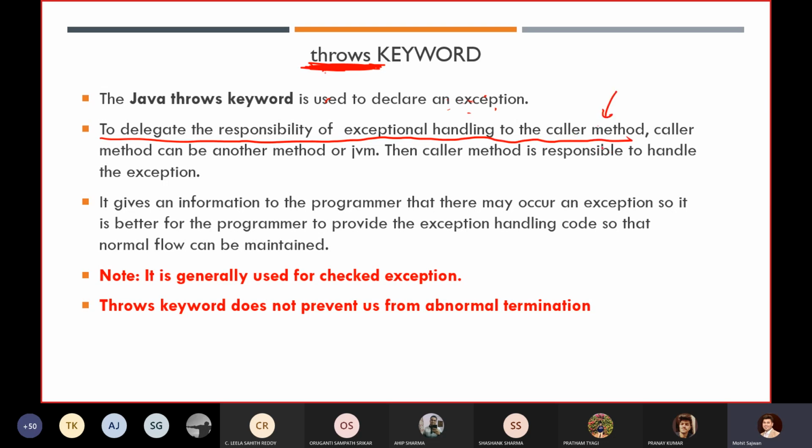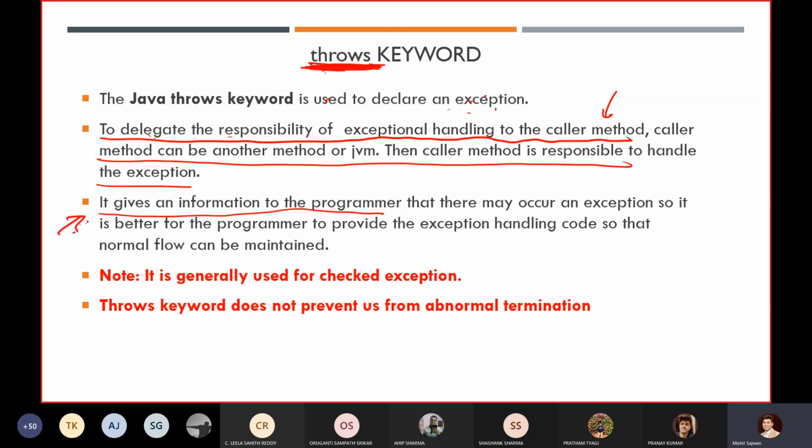The method who is calling, right? So we generally use it for checked exceptions. If someone asks me, sir, why not for unchecked exceptions? Because our JVM automatically performs the same operation, so why write it for unchecked exceptions? But for a checked exception, it becomes mandatory to delegate. So that is why we are delegating this exception.